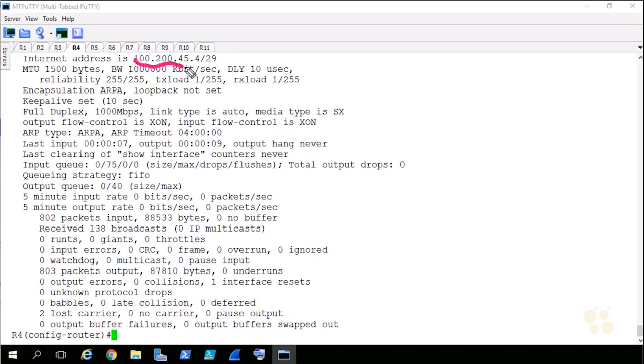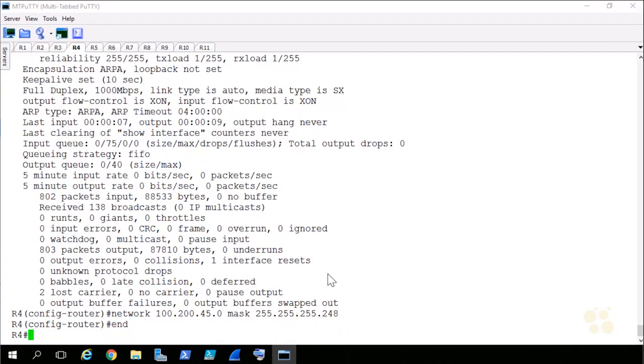So right here, I see that my address is 100.200.45.4/29 on that interface. Let's go ahead and give that network command a run. We'll say network 100.200.45.0 because that's the network address we're talking about. The mask for a /29 is 255.255.255.248, I believe. Yeah, that's what it is.